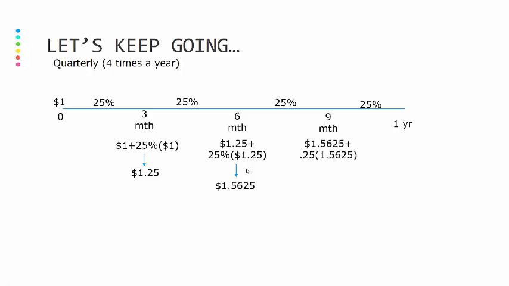And the bank's going to keep doing that. So at 9 months, you have $1.95, and at the end of the year, you have $2.44. We started with the first scenario, which left us with $2. The second scenario left us with $2.25, and now this third scenario, we have $2.44.